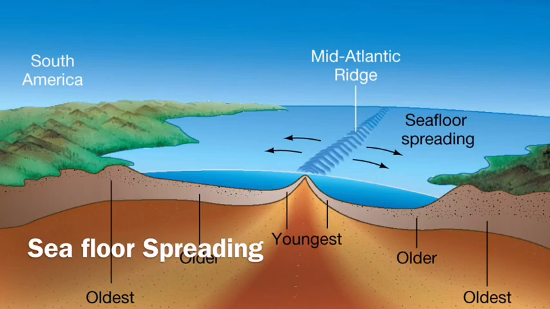The process of seafloor spreading is how Alfred Wegener explained his theory of continental drift. During the process of seafloor spreading, magma is upwelled and cooled and then pushed outward, as you can see here, kind of underneath where it says youngest, that's the magma. It gets risen up, pushed out, and these mid-Atlantic ridges are created, which would push the land masses further apart.